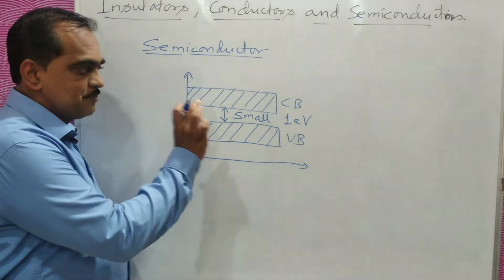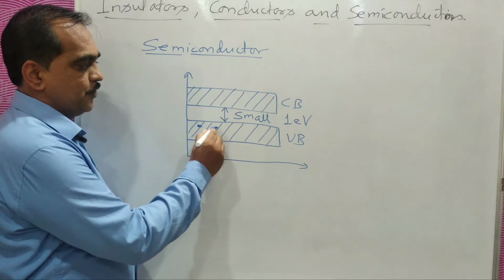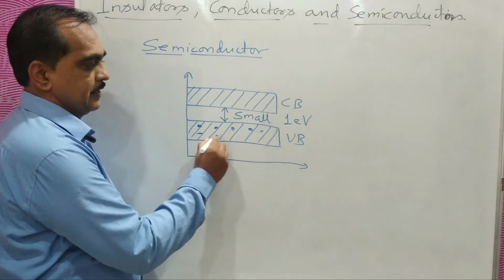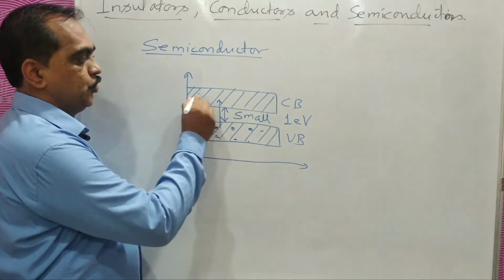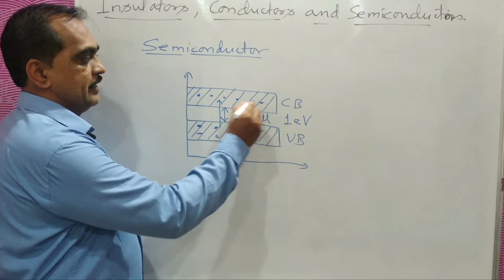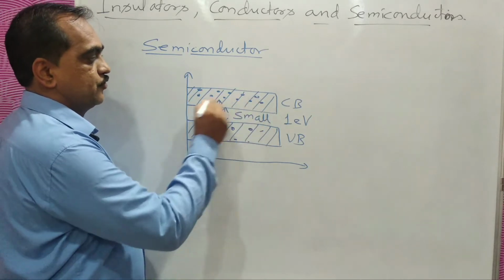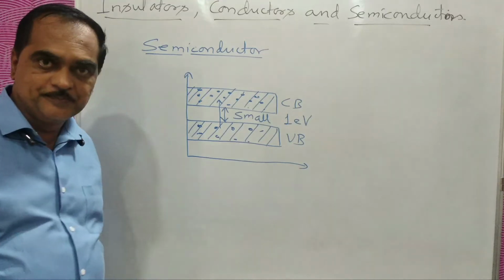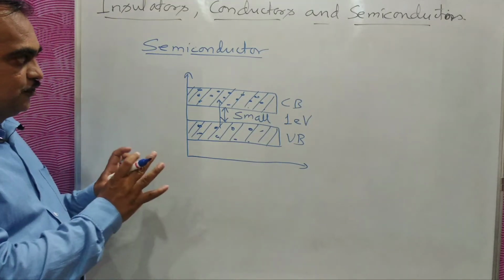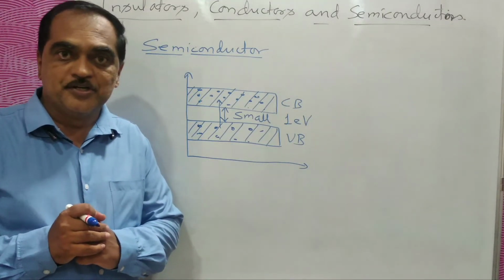So if you apply a small energy, electrons from the valence band can jump over to the conduction band and you can get many electrons for the flow of current. This is a special feature of semiconductors.